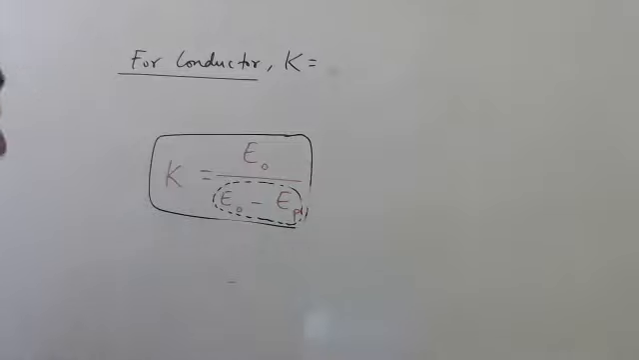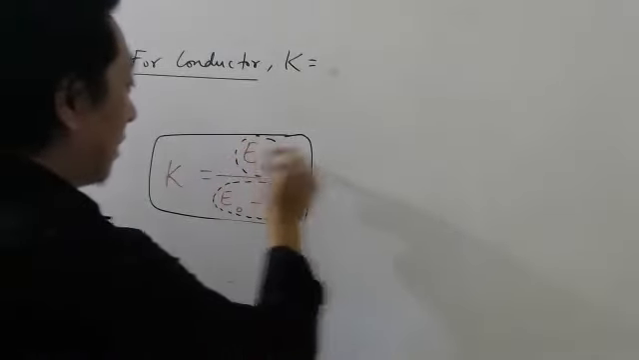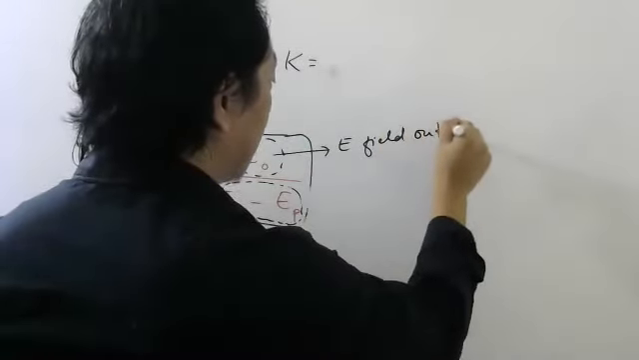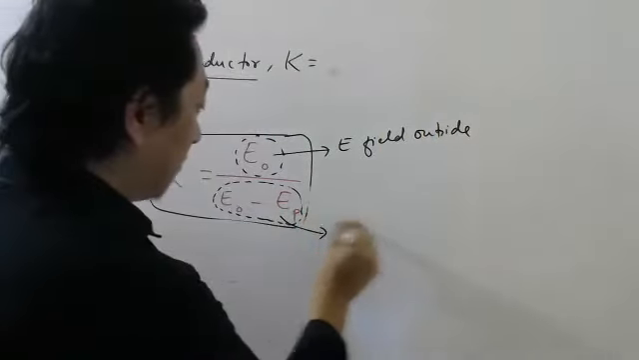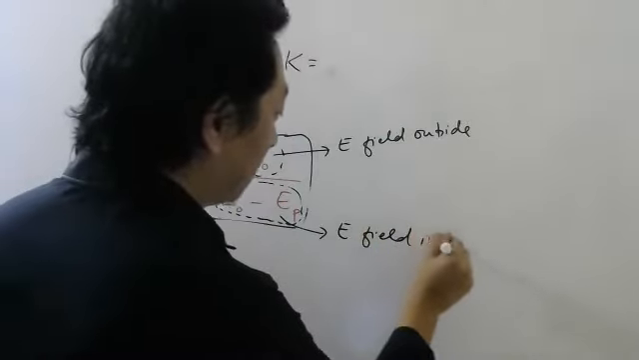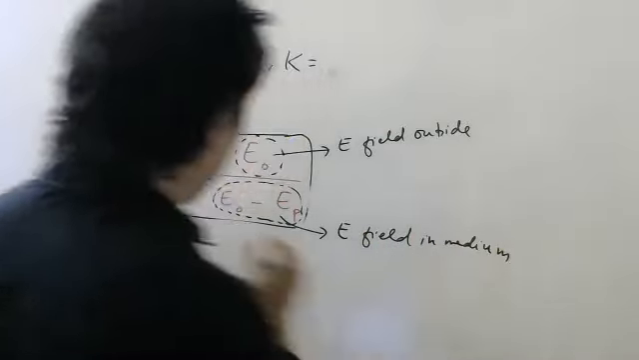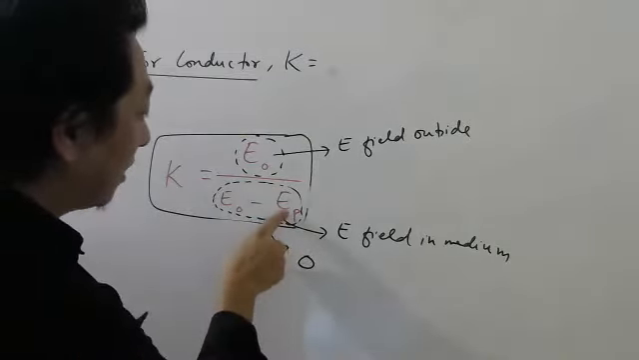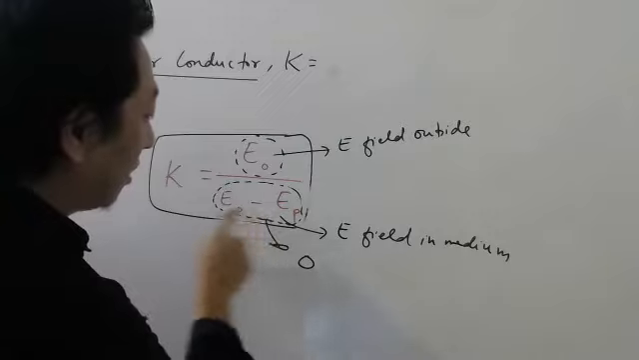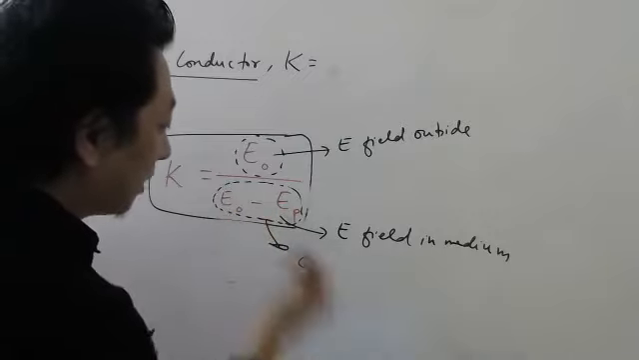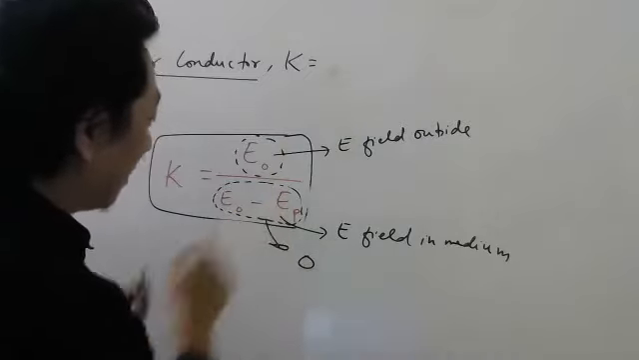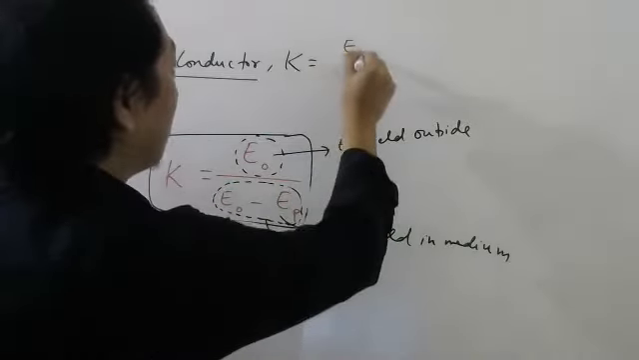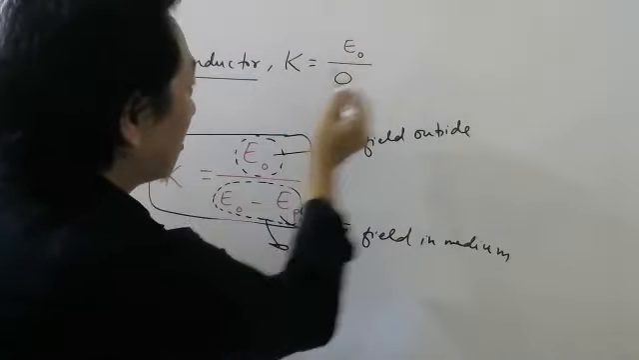So please understand, this is electric field outside. This is electric field in medium. Now for conductor, this electric field I told is 0. Remember I told this will keep increasing till these two become equal. So if this keeps increasing till these two are equal, then inside electric field will be 0. Outside is not 0. So not 0 by 0. Don't cancel these zeros now.